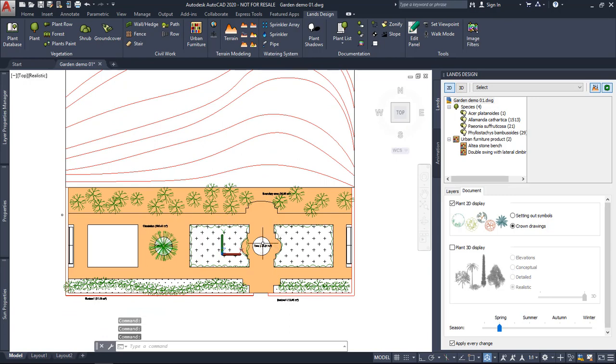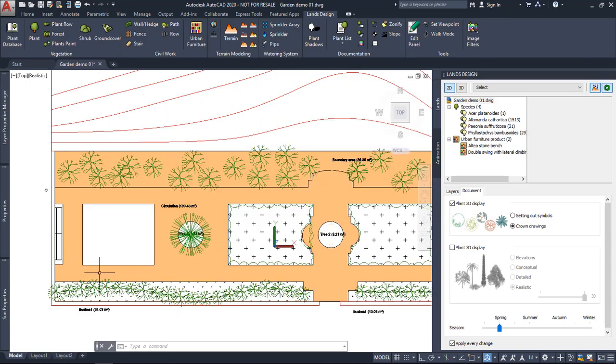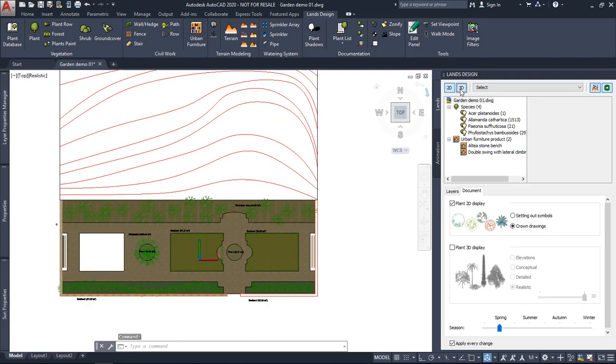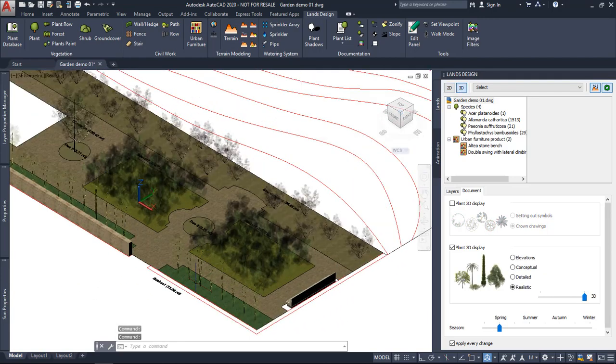So basically, you can work in 2D with Lands elements, give you the feeling that you are just working in 2D, but at the end of the day, you will get the project in 3D. So I'm gonna switch to 3D view now and insert the plant.